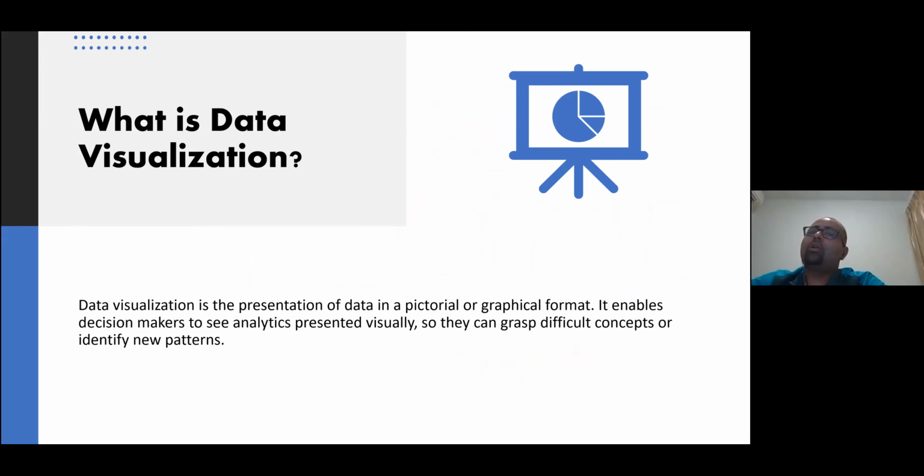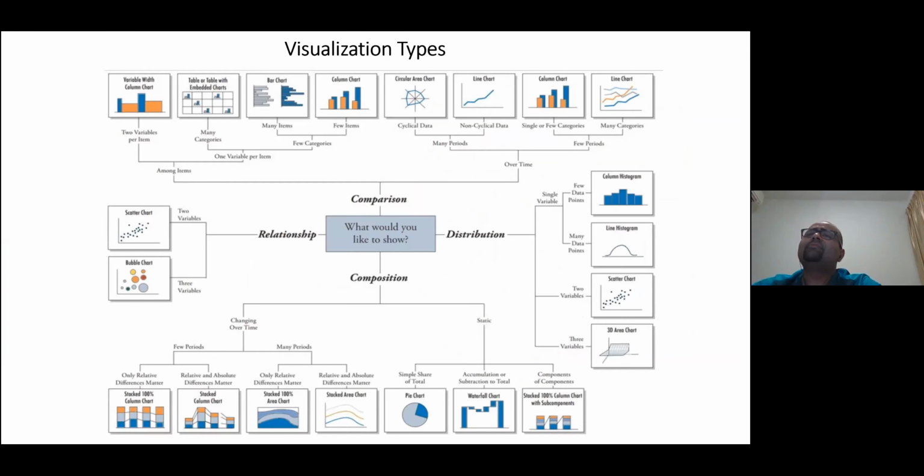Now, let's talk again about visualization. What does data visualization mean? It's as simple as the word itself. It's the presentation of data in pictorial or graphical format. It enables the audience to see the data visually, converting from CSV and Excel files into some kind of graphical format, right? It's very simple. A lot of visualization types are there, but you have to decide which graph is suitable for your data.